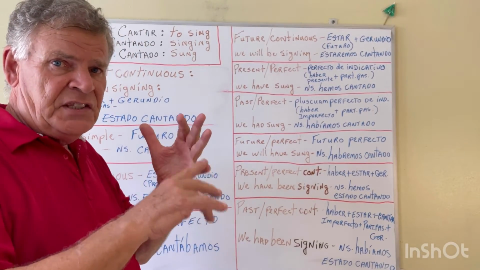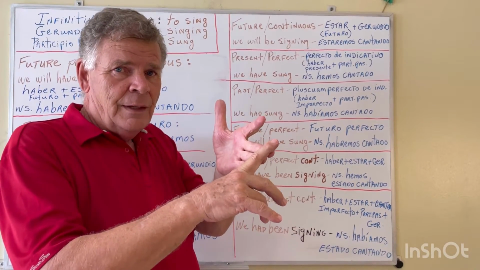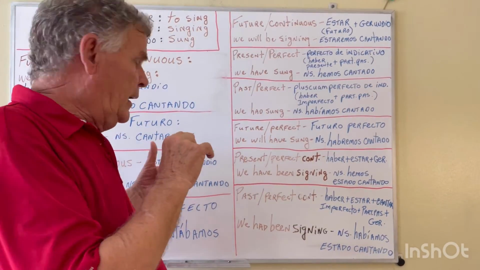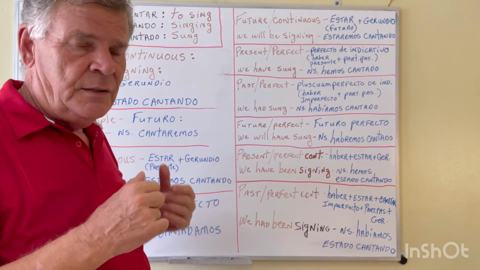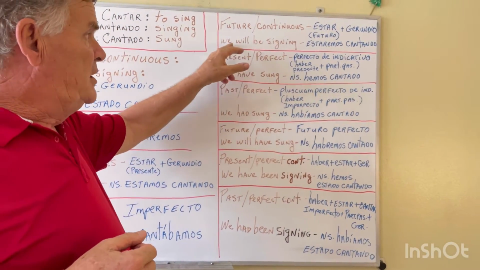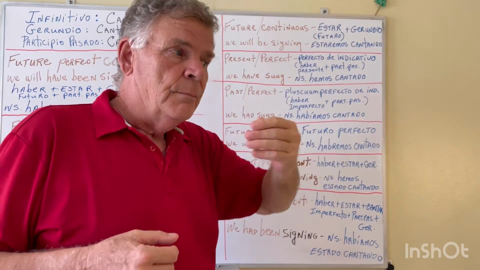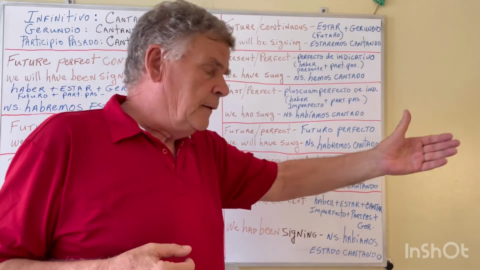Now we're looking at the future continuous, okay? So we saw the simples, present, past, future. And so now we're looking at the continuous. We saw the present, the past, and now the future. Future continuous. In English it would be, we will be singing, okay? So it's future, but continuous. We will be singing.